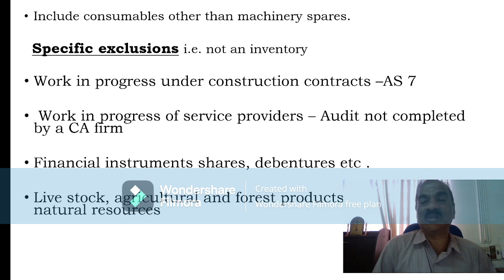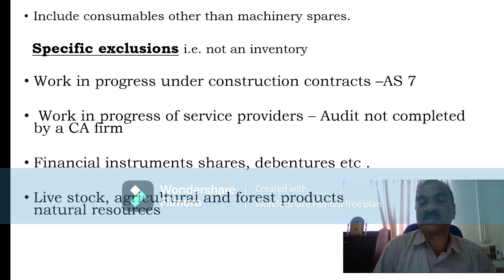The general rule is that wherever specific accounting standards exist, that item will be covered in that accounting standard alone. So work in progress under construction contracts is covered under AS 7. Even if work in progress is there, that is not inventory.